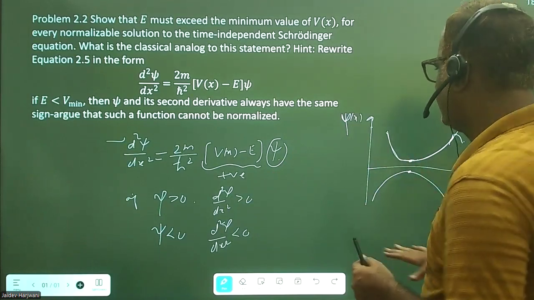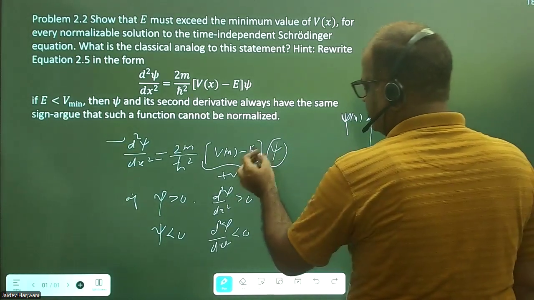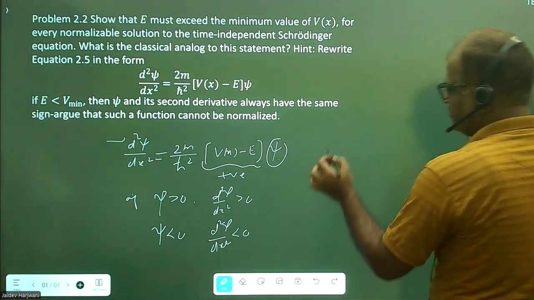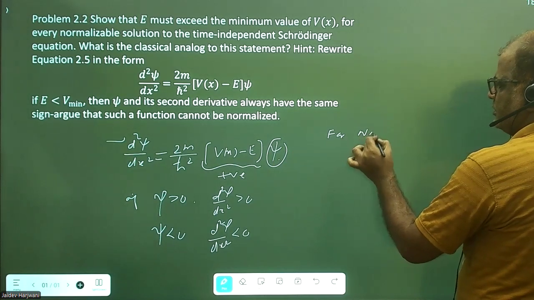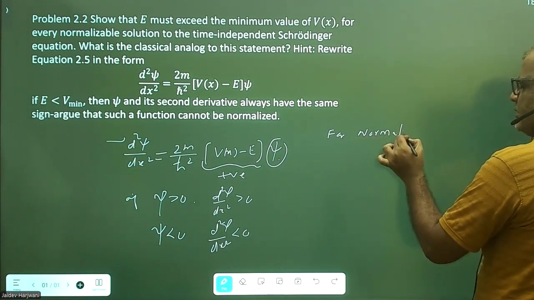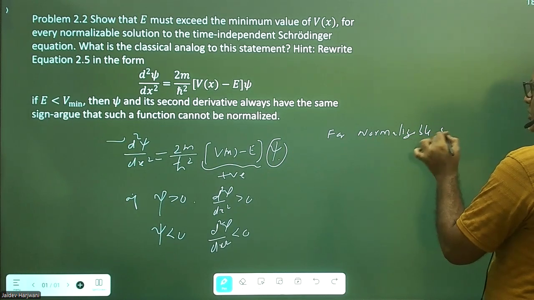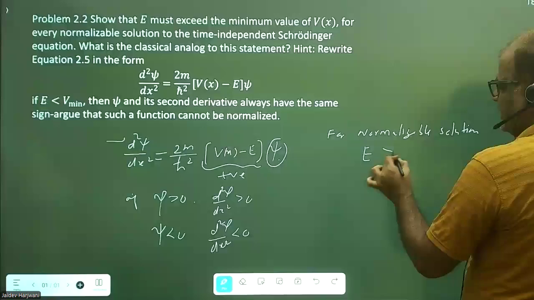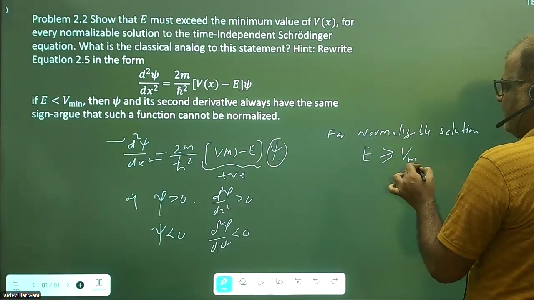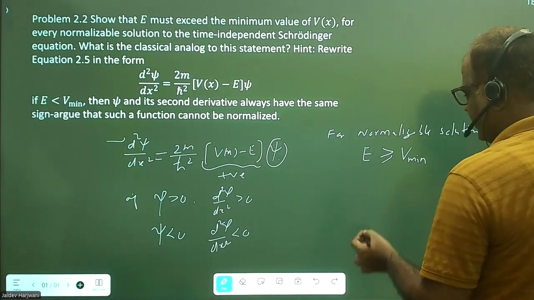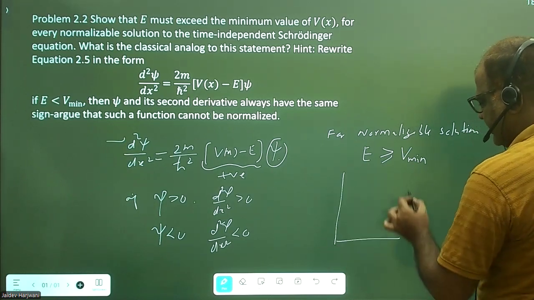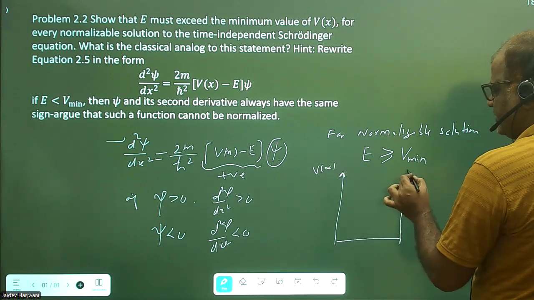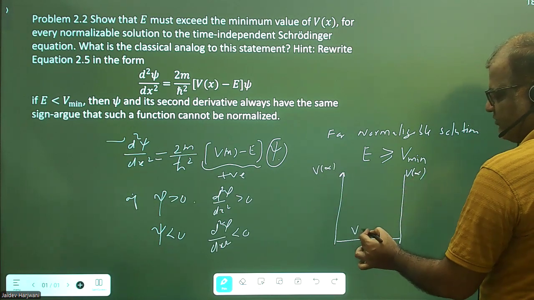If you want a normalizable solution, my E should be at least greater than or equal to V minimum. That's why, for example, when we are in a particle in a box, here at the boundaries you have V infinite, and here you have V0.